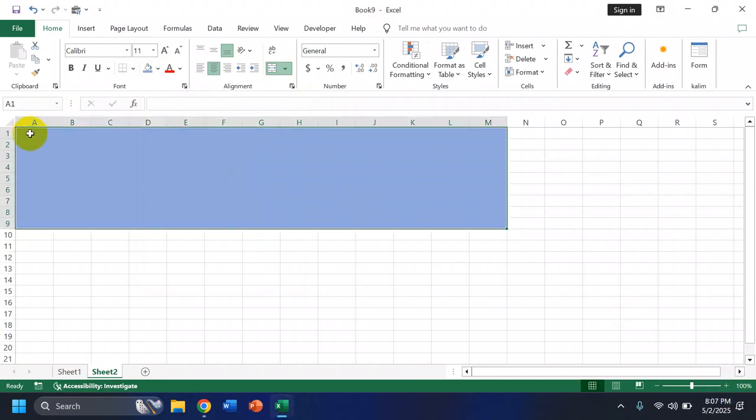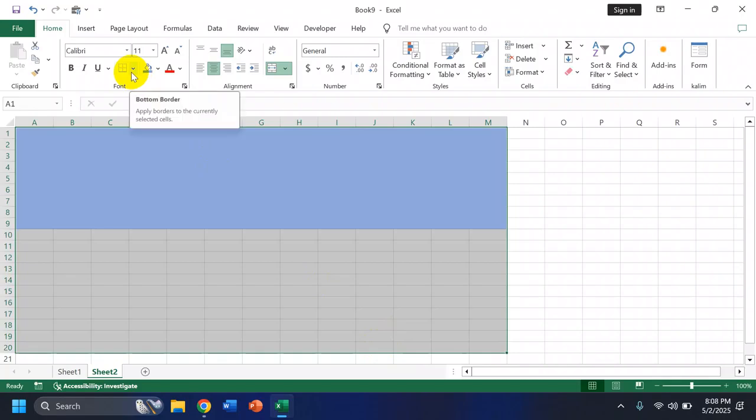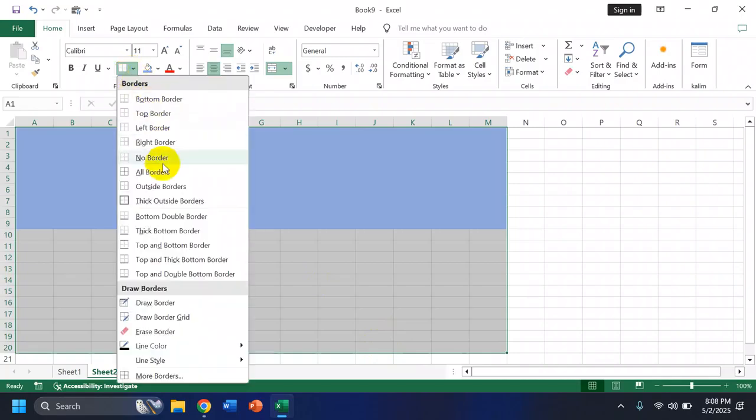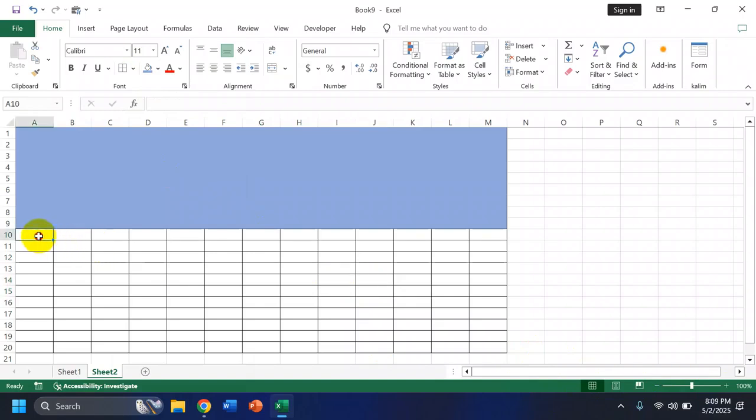Next we're going to select from A1 all the way to M20, and we're going to go over to border and click on all borders. Next we're going to come over to these two cells right here.